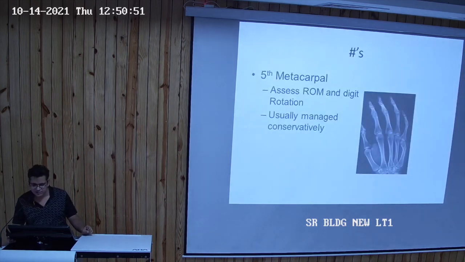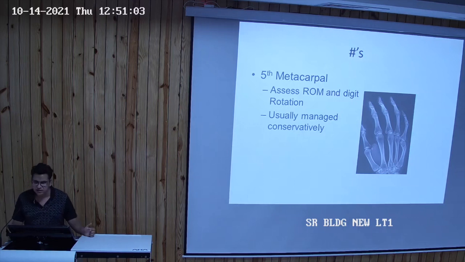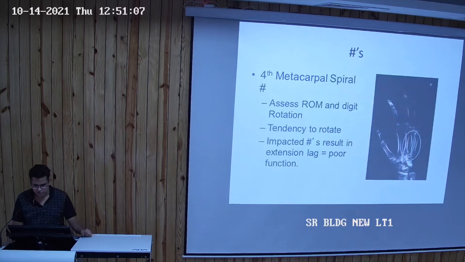We can commonly see the fracture of the fifth metacarpal, which is also known as the boxer's fracture, which happens when somebody punches another person. So in this we have to assess the range of motion and the rotation of the digit and manage conservatively or through fixation with K-wire. The spiral fracture of the fourth metacarpal is also common, and it has a tendency to rotate, and impacted fractures can result in extension lag and hence poor function.